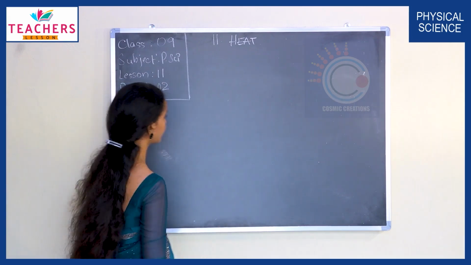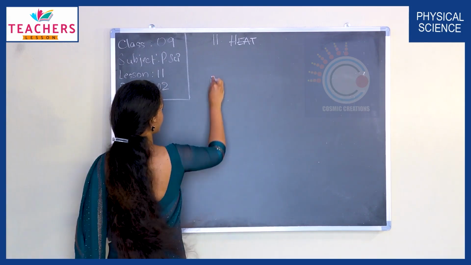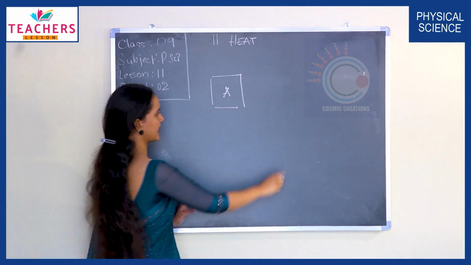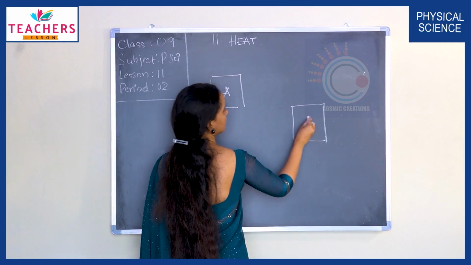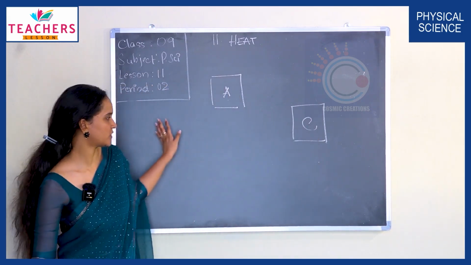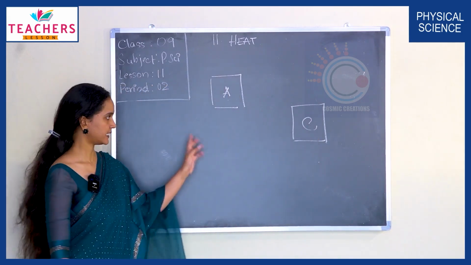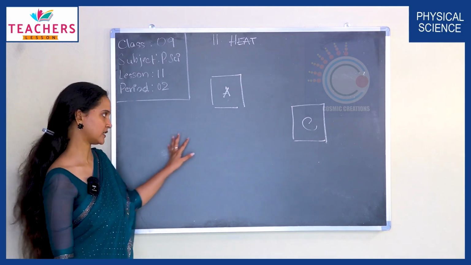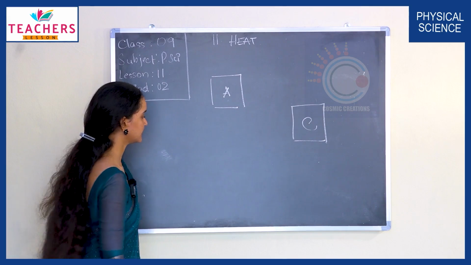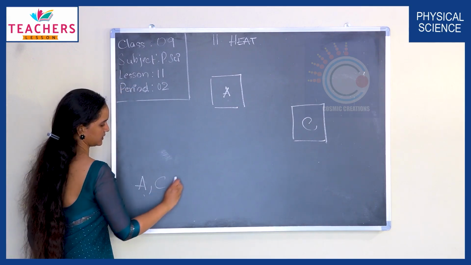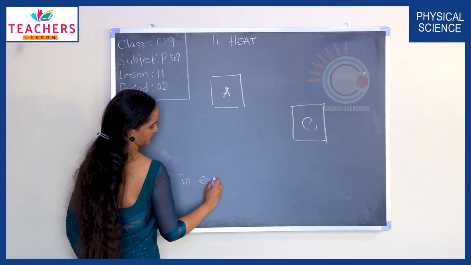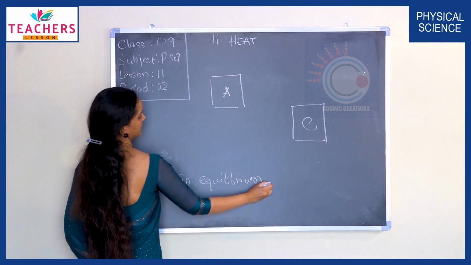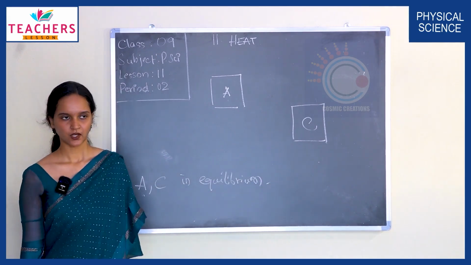No. Okay. Now let's say there is an object A and a body C. Objects A and C are in thermal contact, and they are in thermal equilibrium.